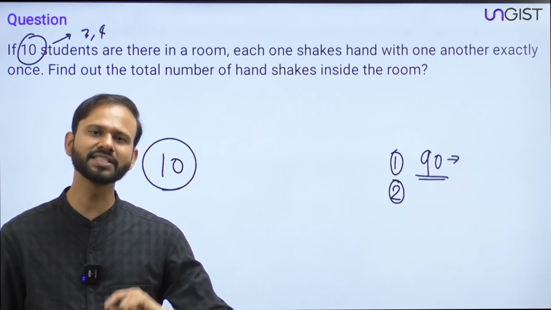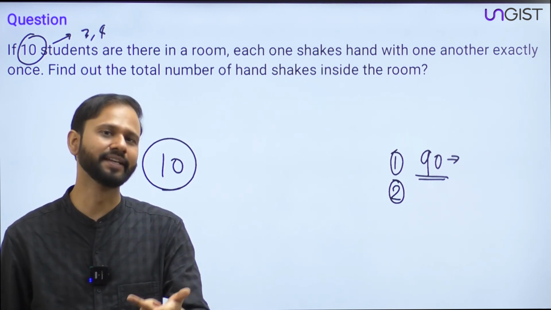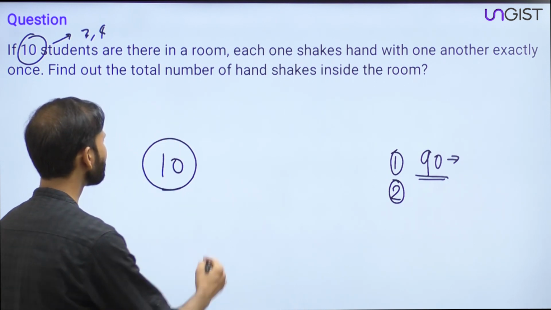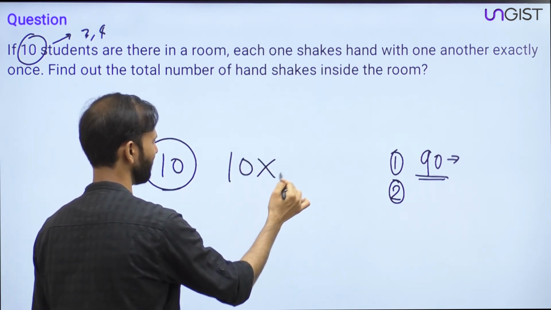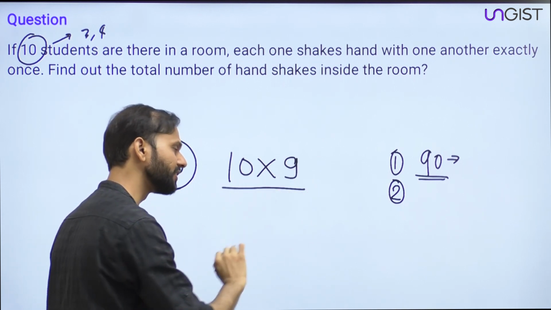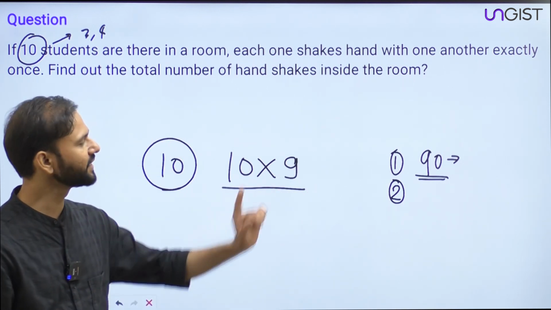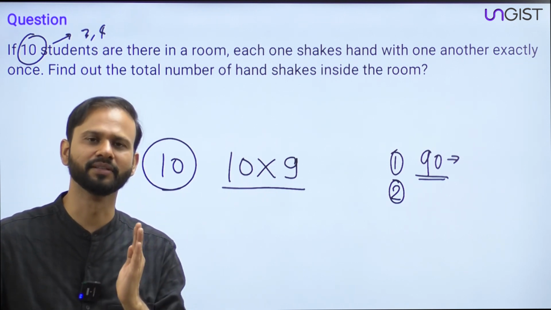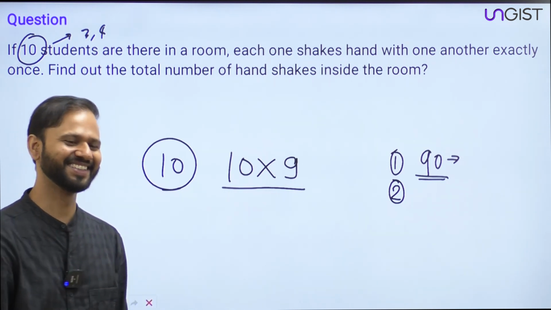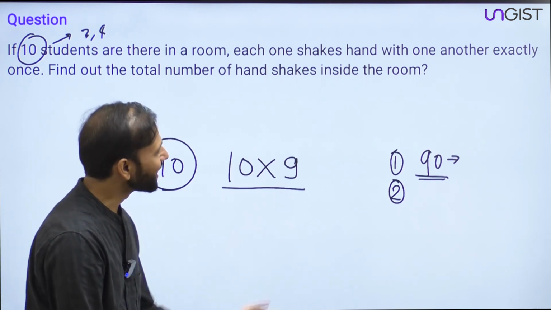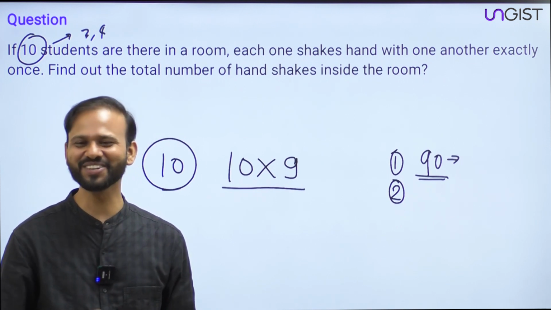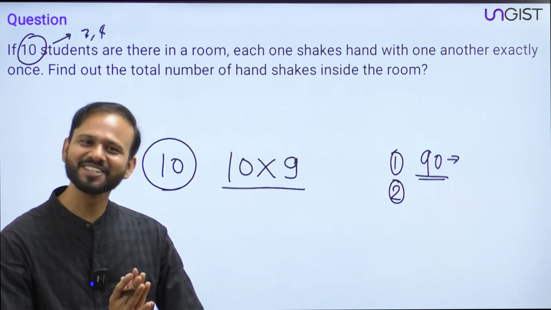So अगर आप randomly किसी भी student से पूछेंगे कि आपने कितने handshake किए, तो वो बोलेगा मैंने 9 handshake किए, right? So ideally the answer has to be 10 into 9. Everyone, ideally the answer has to be 10 into 9. And those who are saying the answer as 90, I really respect their approach. I really respect their efforts. But here there is a problem. The answer is not 90. Those who are feeling happy, but the answer is not 90.